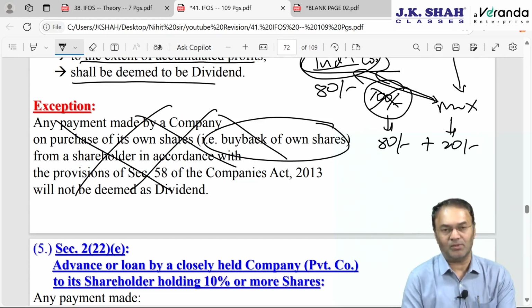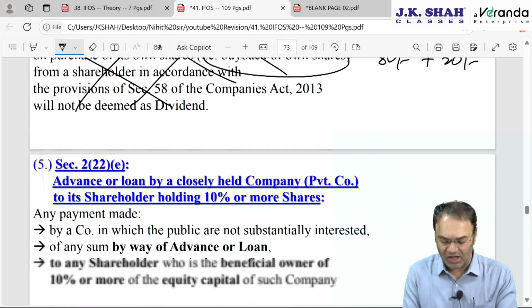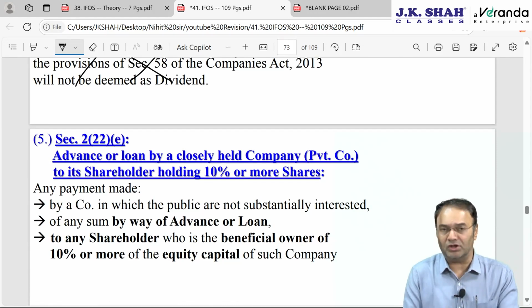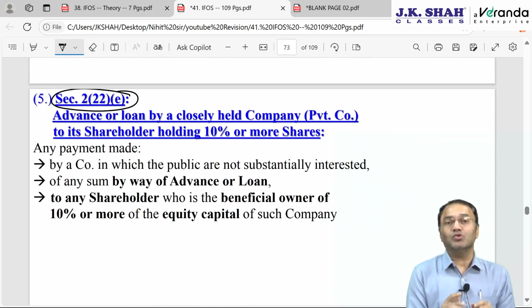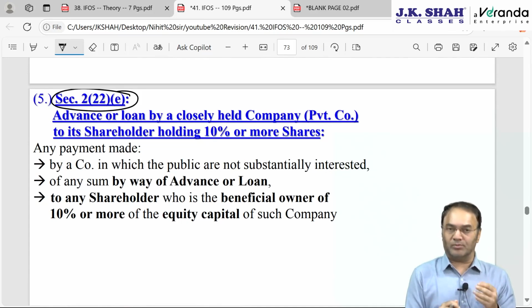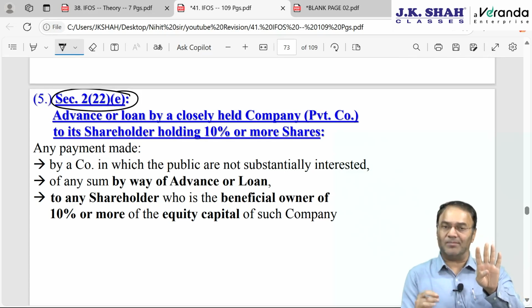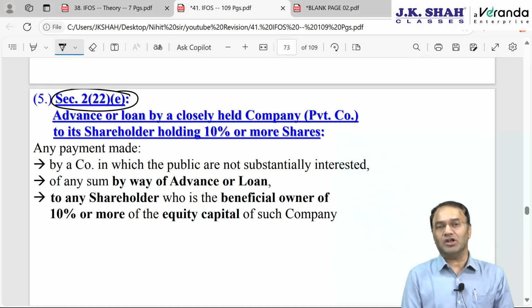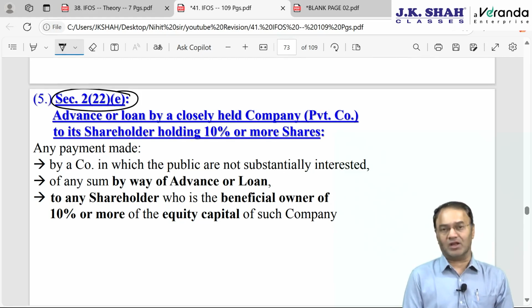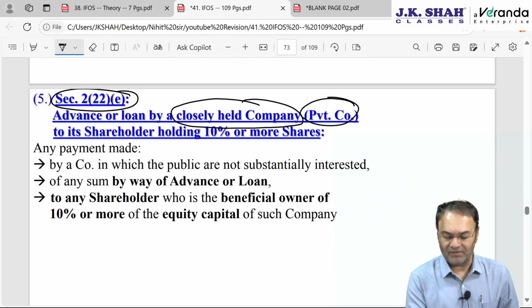This was the exception about buyback. Now buyback will also be regarded as deemed dividend as per 222F, newly introduced, which we will discuss. Now 222E is slightly different from the other points. In all the earlier situations, the concept was applicable to public and private companies both, and applied to the tune of accumulated profits of the company. However, 222E is applicable to private companies only, that is, closely held companies.